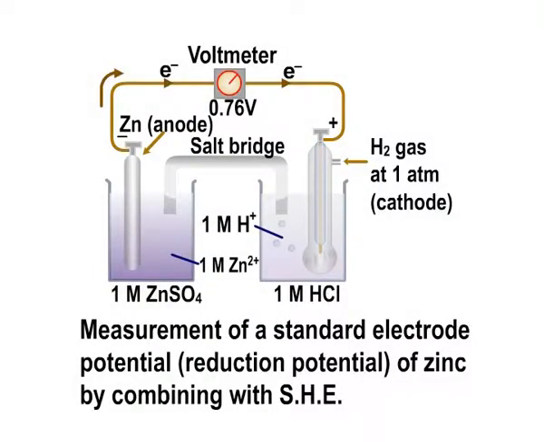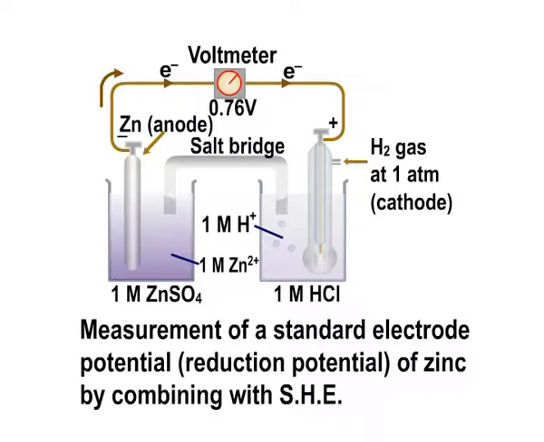Children, let us now learn about measurement of standard electrode potential. To measure the standard electrode potential of a metal electrode, a 1.0 molar solution of the electrolyte is taken in a beaker and a metal electrode is dipped in it. This constitutes the metal-metal ion electrode, metal M by metal ions Mn+ in solution.